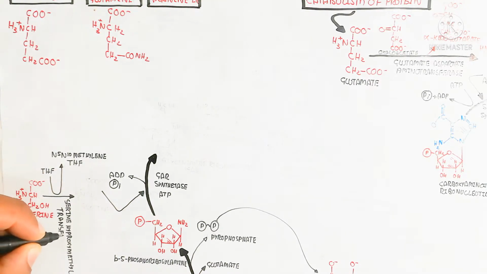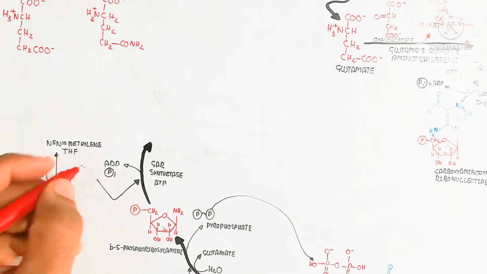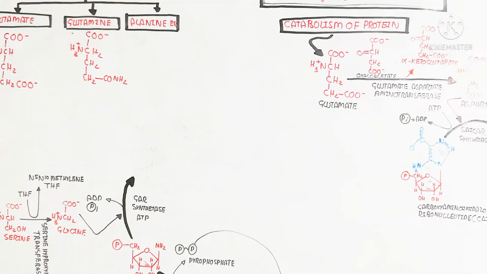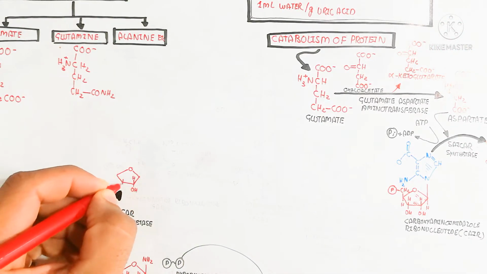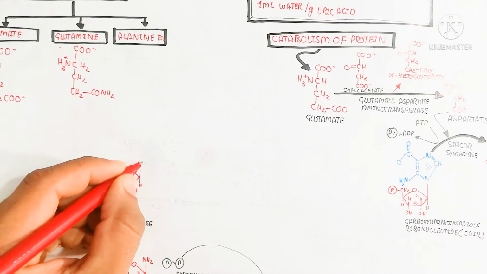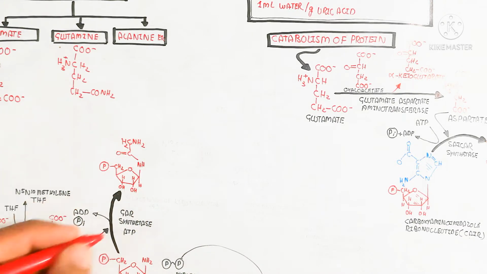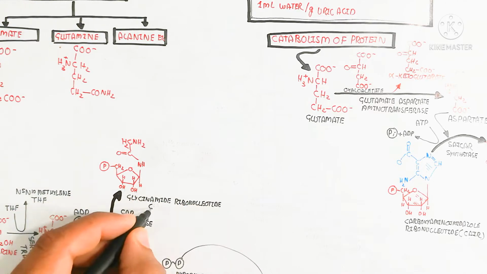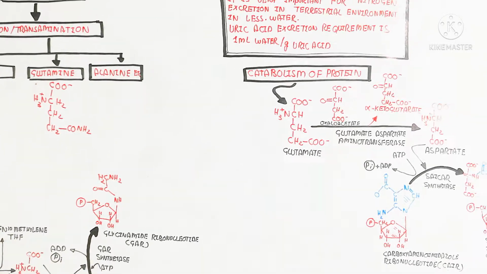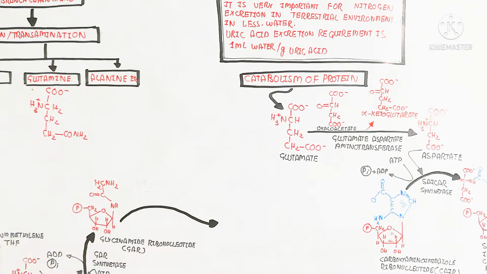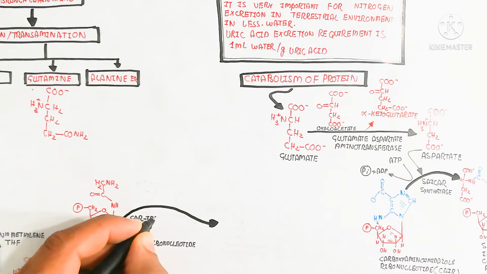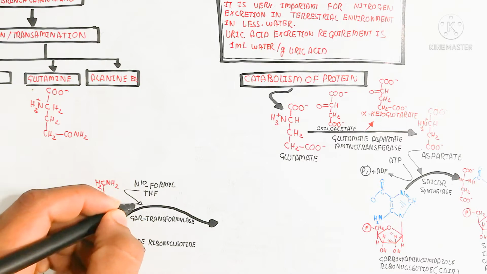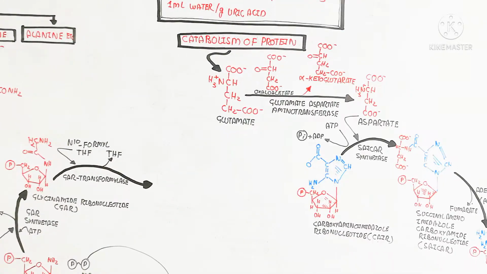While here is the serine. The amino acid serine is converted into glycine in the presence of tetrahydrofolate released from N5,N10-methylene tetrahydrofolate, and serine hydroxymethyl transferase enzyme is used to produce the glycine, and this glycine will be added to the 5-phosphoribosylamine. Here you can see the GAR synthetase enzyme and ATP used to produce glycinamide ribonucleotide.